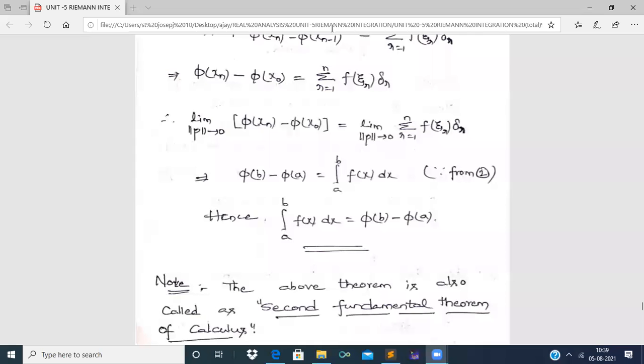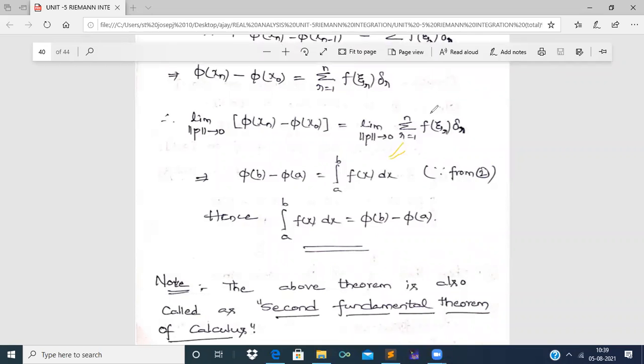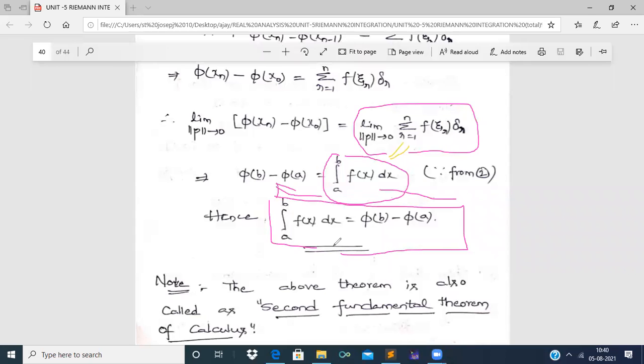As we know that limit norm p tends to 0, summation r equal to 1 to n f of xi r into delta r is equal to integral over a to b f of x dx. Therefore, on the right hand side in this step we have got integral over a to b f of x dx, right? So what is integral over a to b f of x dx? It is equal to phi of b minus phi of a. So it is the theorem which is to be proved in the statement. So this theorem is proved.